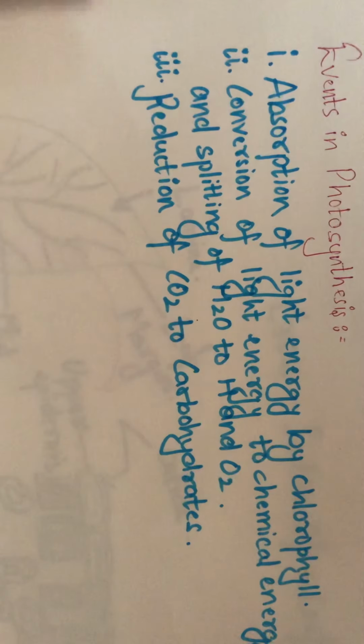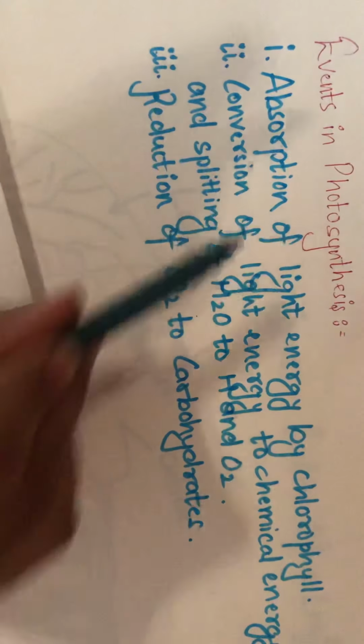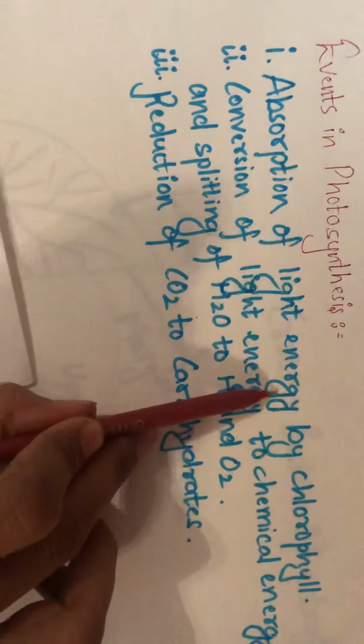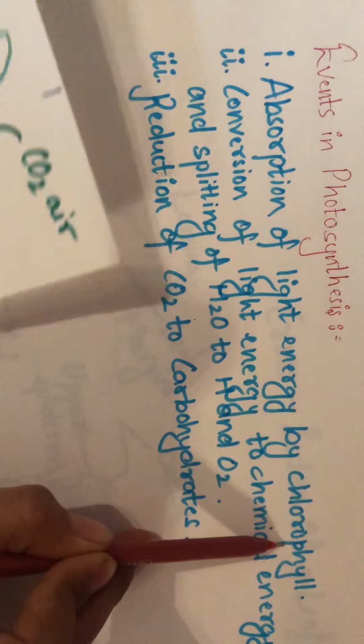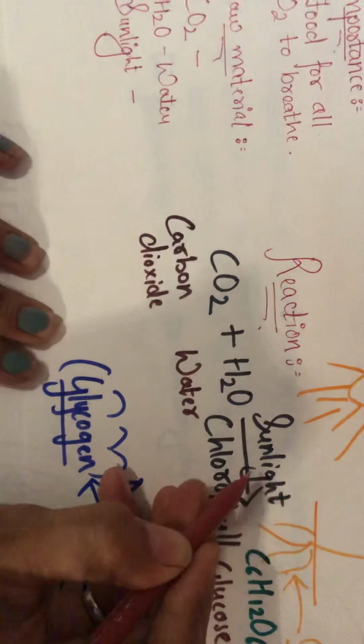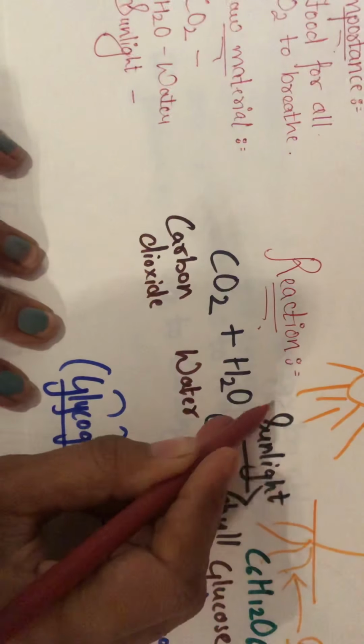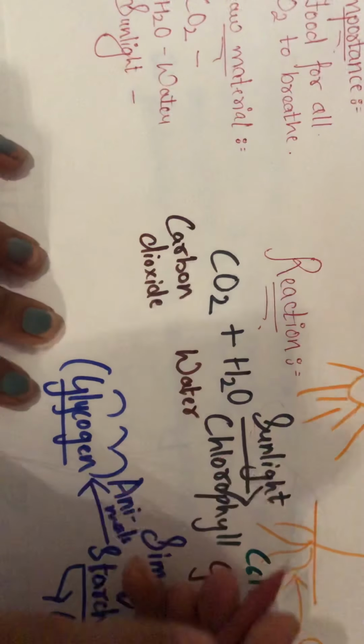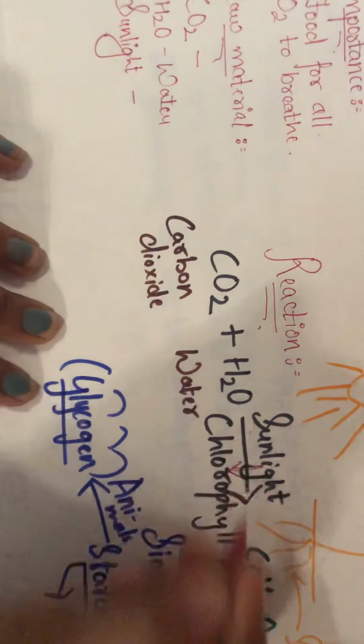So first of all, what are the basic events that take place in the process of photosynthesis? Here, the very first one is the absorption of the light energy by the chlorophyll. So what is the first step? That is the absorption of the light energy from the sun. By whom? By chlorophyll.